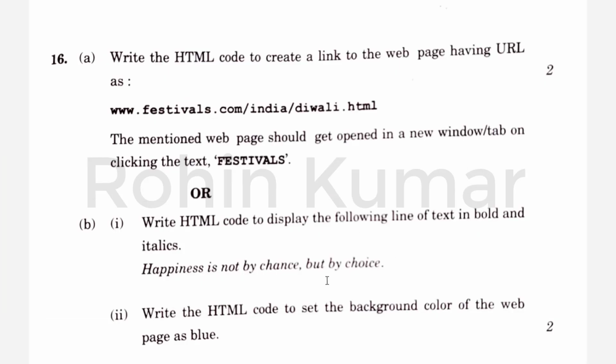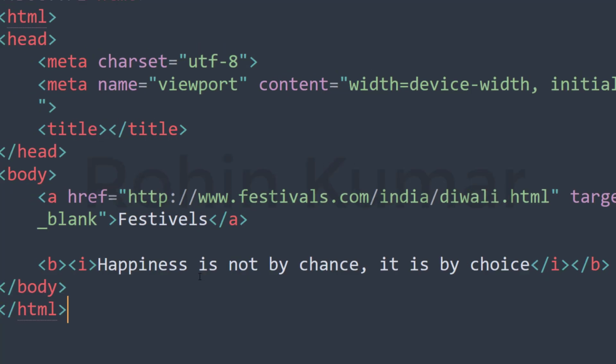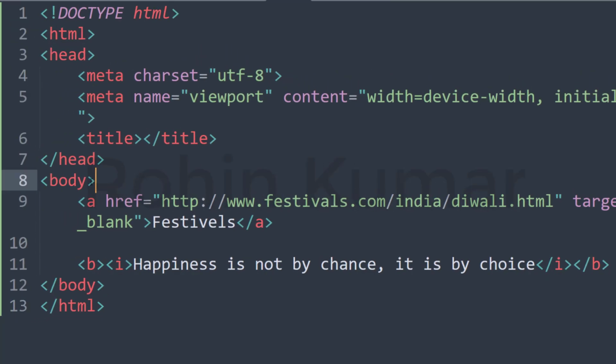So next question is write the HTML code to set the background color of the web page as blue. So again friends, the question is very simple. Just go to the body section and write an attribute bgcolor and give its value as blue.